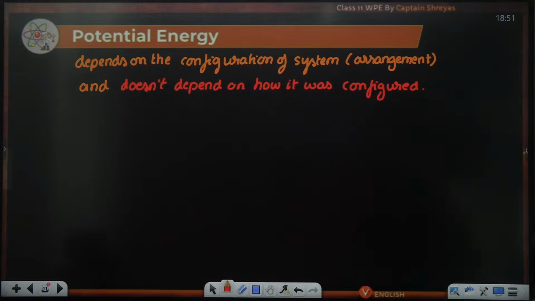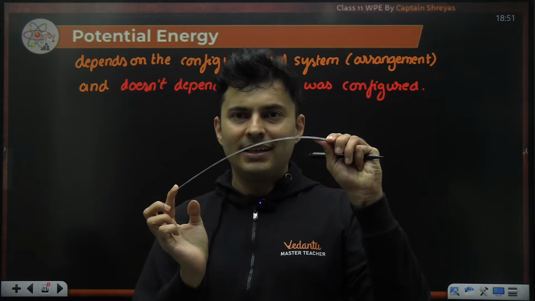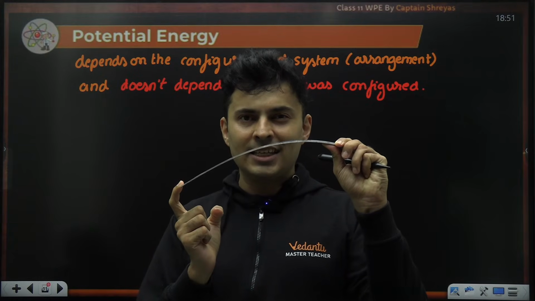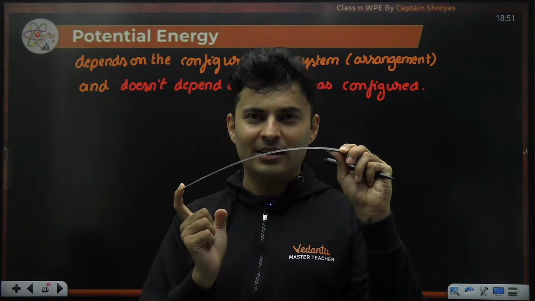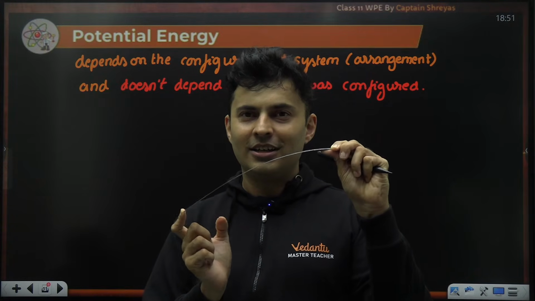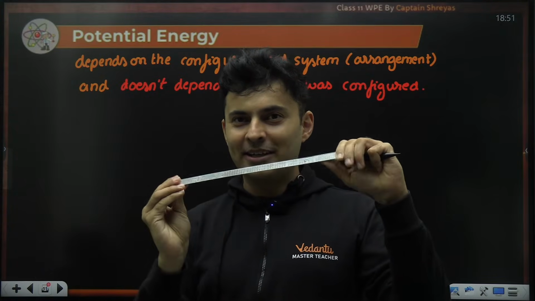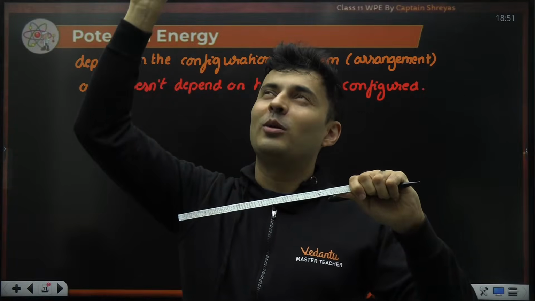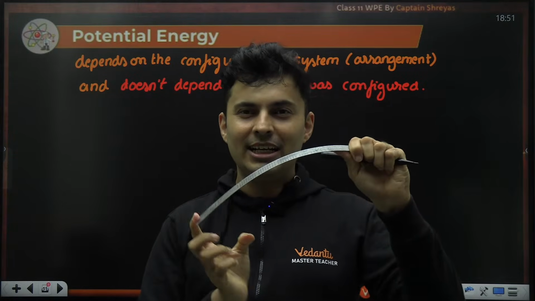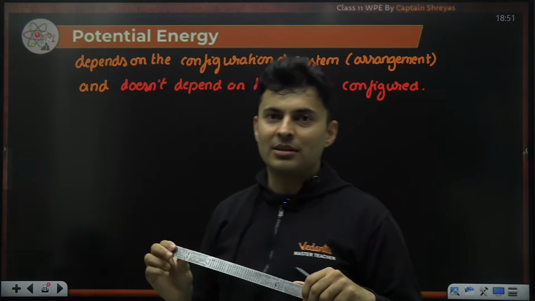Okay, I'll tell you. For example, out here, I have a scale which is elastic in nature. I pull it, I can see it is elastic, so it has energy stored. And how do I know it has ability to perform work? Release it. See, it did work. It moved. If there was a bullet over here or some ball, if I release it, that energy would have gone to that ball, the ball would have gone flying, isn't it? So definitely it has stored form of energy. Okay, so it is potential energy.